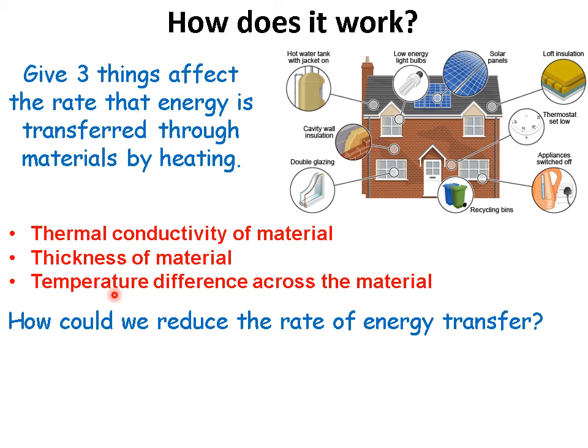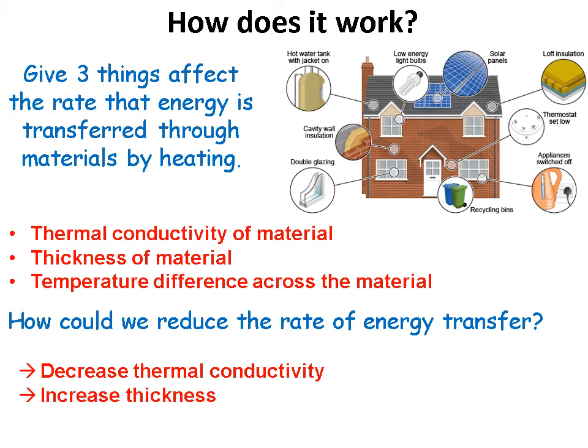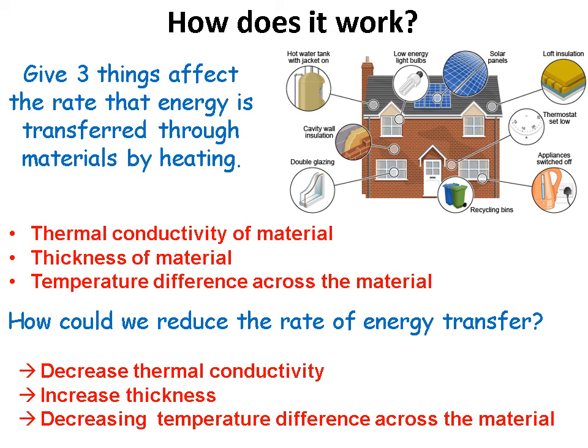energy transfer will be. So how could we reduce the rate of energy transfer? Relating them directly, we can choose materials that have a low thermal conductivity for insulating. We can have materials that are very thick, so increase the thickness, and then also decreasing the temperature difference across the material will help to keep energy in and stop it transferring to the outside very quickly.